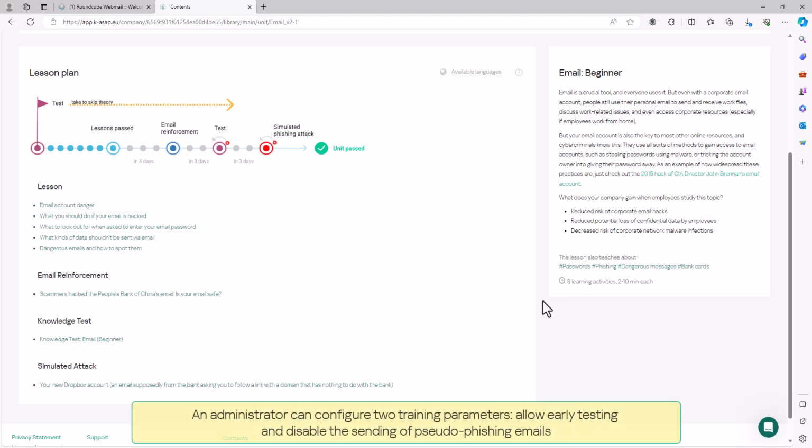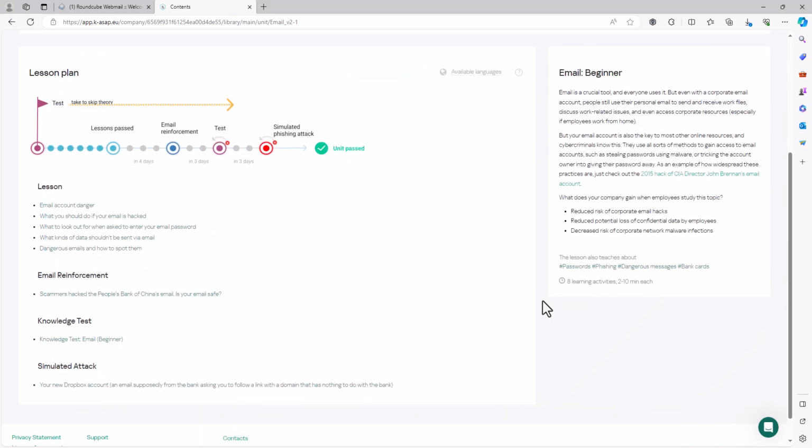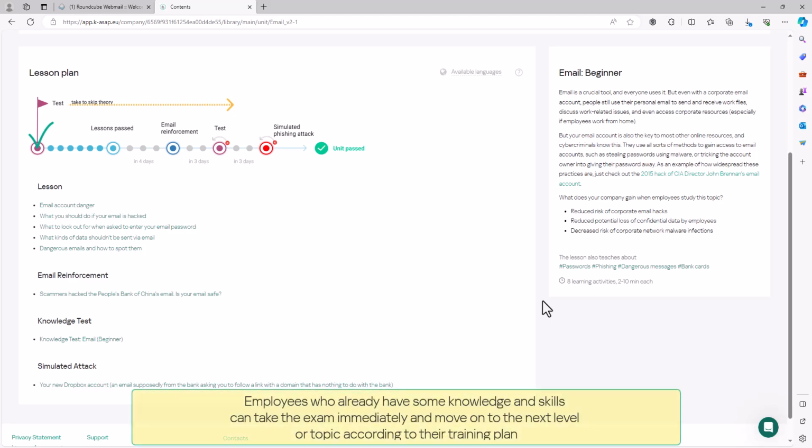An administrator can configure two training parameters: allow early testing and disable the sending of pseudo-phishing emails. Both settings are global and affect all training programs launched in the company. Early testing allows the administrator to give users the option of taking a test instead of studying the training module. Employees who already have some knowledge and skills can take the exam immediately and move on to the next level or topic according to their training plan.